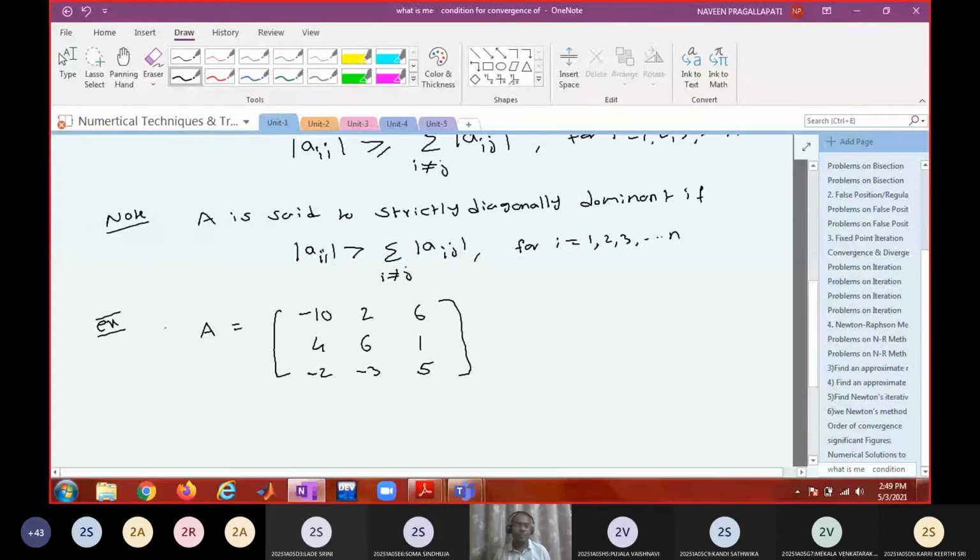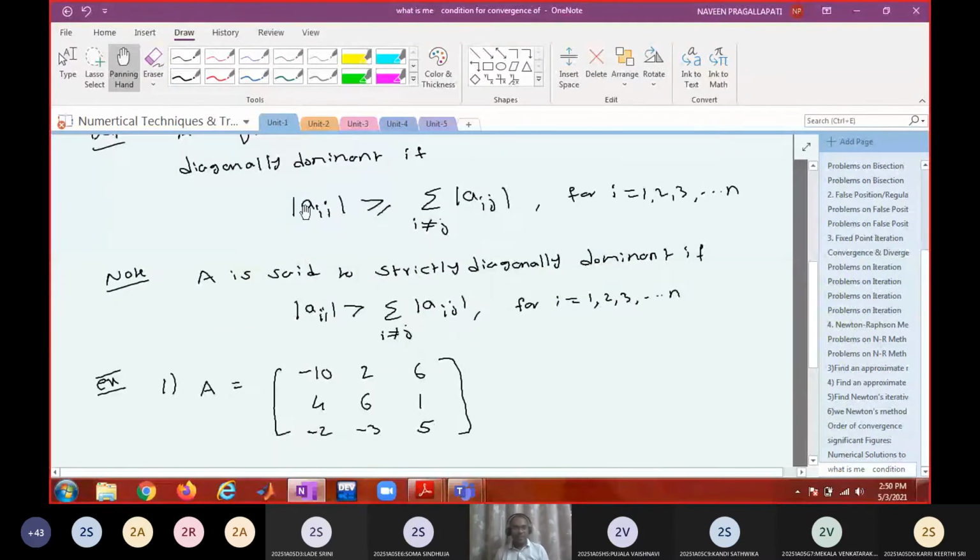See the definition. In each row, the magnitude of each diagonal element must be greater than or equal to the sum of the non-diagonal elements in that row. What is the magnitude of A11? 10. Is 10 greater than or equal to 8 or not? Yes. Is 6 greater than or equal to 5 or not?